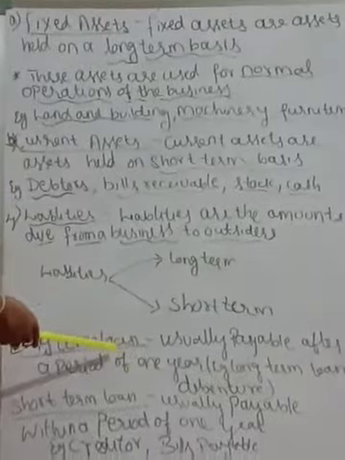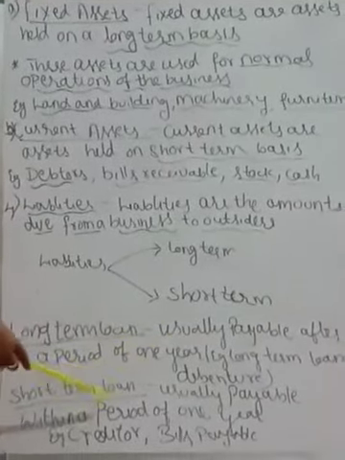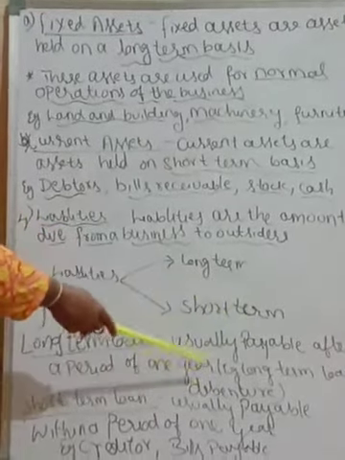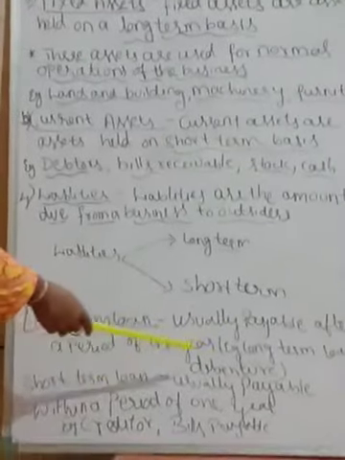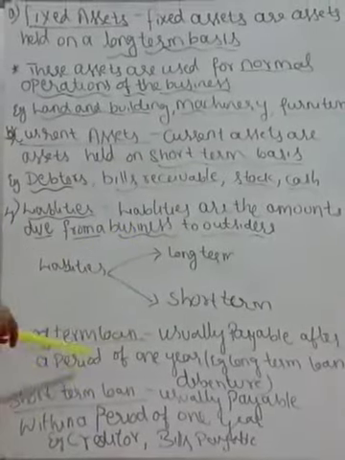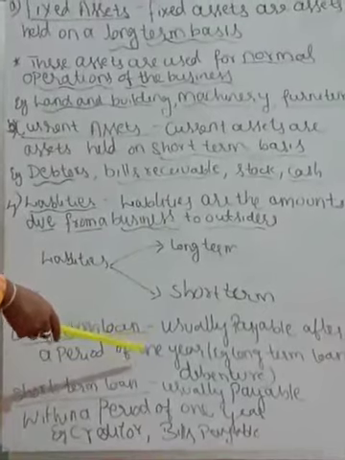Long term liability is usually payable after a period of 1 year. So after more than 1 year it will be there. Example, long term loan and debenture. Short term liability is usually payable within a period of 1 year. Example, creditors, bills payable. Within 1 year we have to pay. For long term, more than 1 year time will be available.